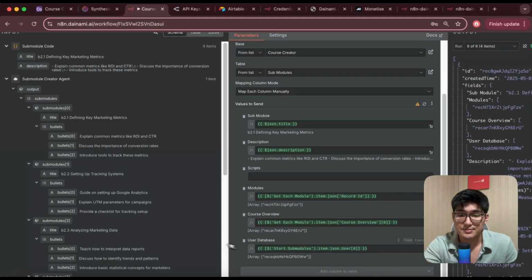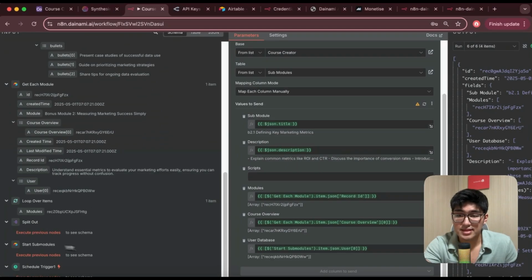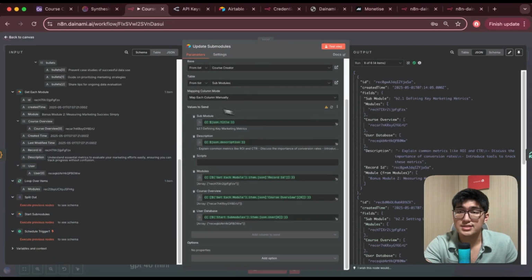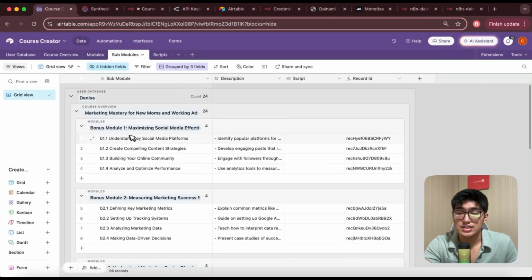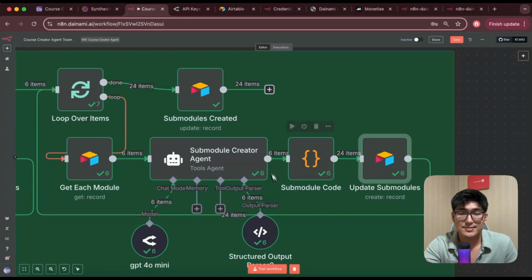So user database, you get it from the start module here, paste this in. Course overview, you want to get the record ID here as well, and then the module's record ID. Okay, once this is done, you will automatically update each submodule one by one under the modules. So total of 4 each. I've set it as such, and then you run through this loop 6 times for 6 different modules.